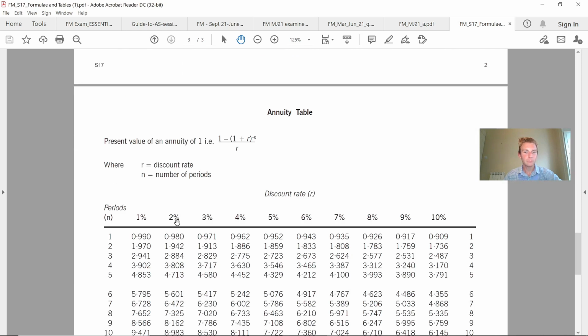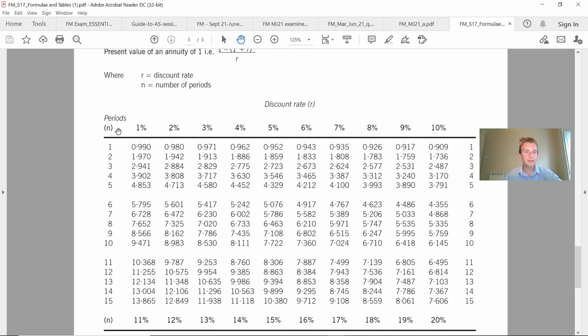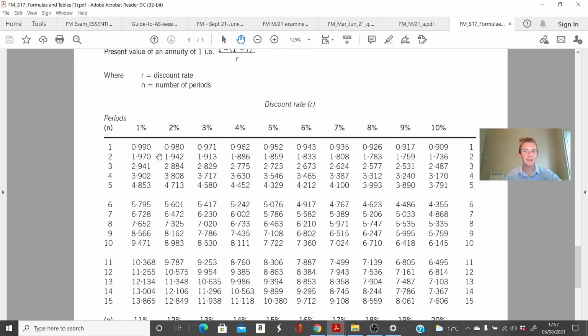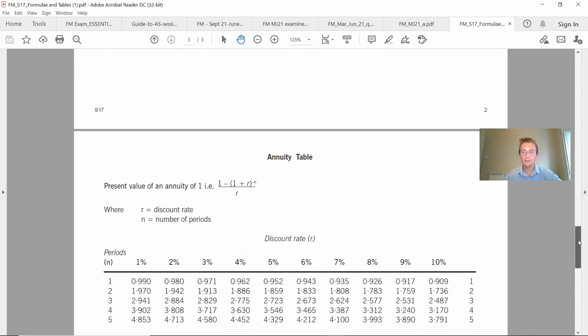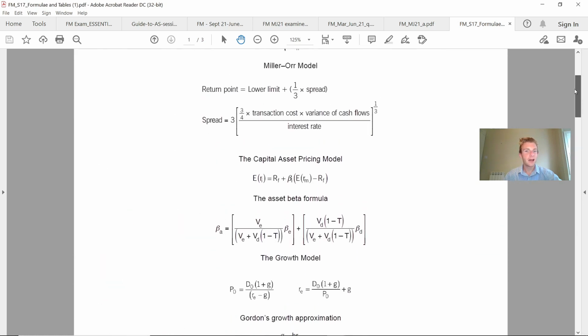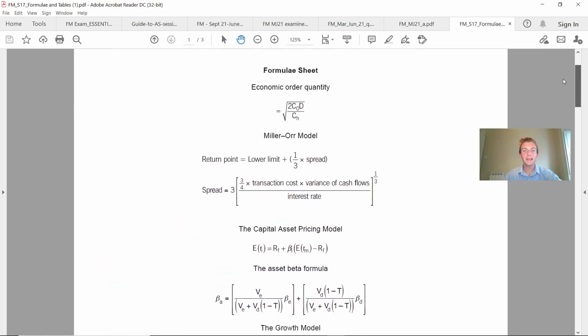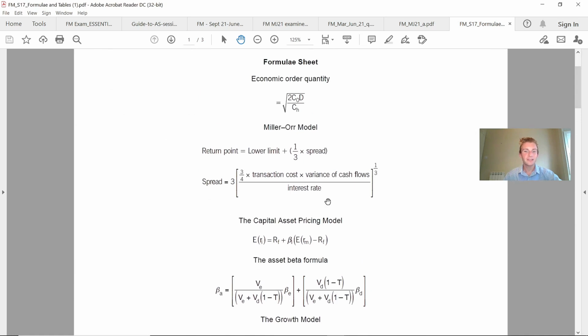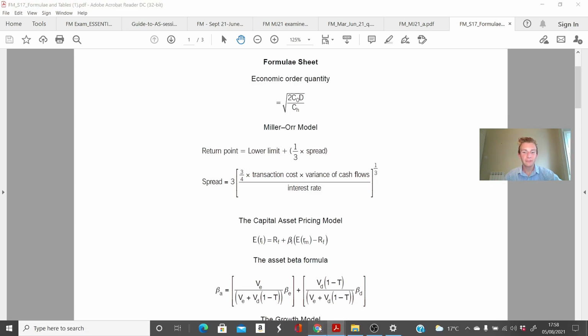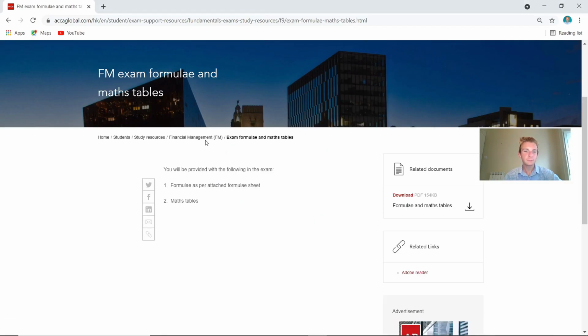So what we have, the rate on one side, so the percentages, as you can see here, is the R, and the number is the actual periods as you go down the side there. So just something to be aware of, nice and easy, but an underused tool that there will be on your exam questions that involve these formulas. It's a case of you applying them correctly and knowing which ones actually refer to which areas of the syllabus.